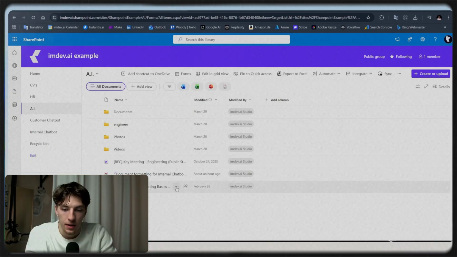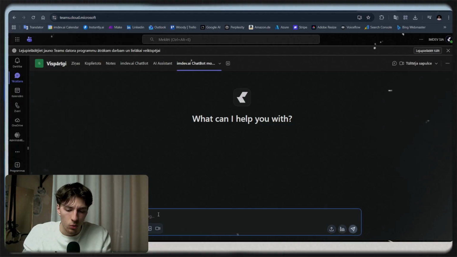Today, I'm going to walk you through all the important things you should take into consideration when working with your files on your cloud so that you would save yourself some time and headache for your future self when you're going to plan to have an internal chatbot for your own company.